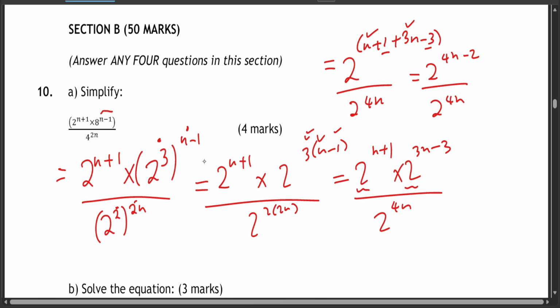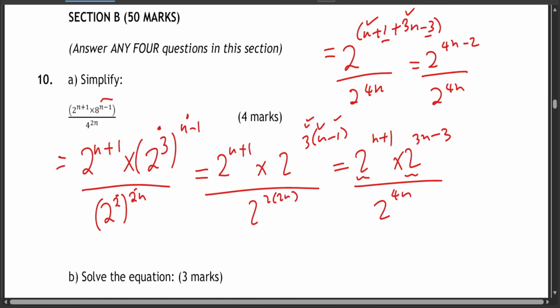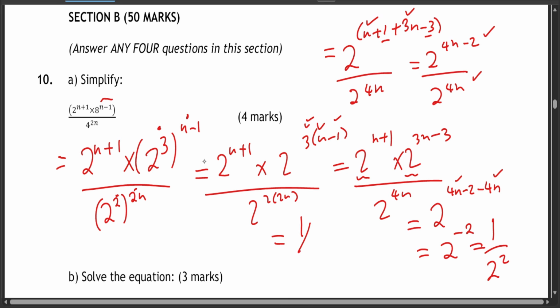Again, if it's division, you subtract the powers. So you take 4n minus 2 minus 4n, and therefore 4n minus 4n is 0, and it remains minus 2. This is going to be 2 to the power of negative 2, which is 1 over 2 squared, which is basically just 1 over 4. That is the answer to that question.